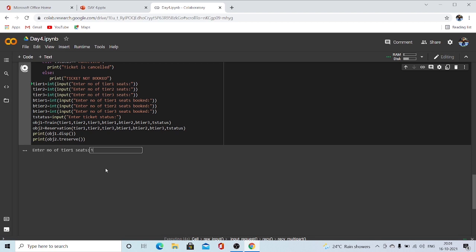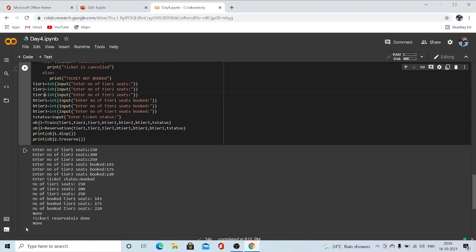So, as usual, let's take 150, 200, 250. Tier 1 booked are 145, 175, 220. Ticket status is booked. Yeah, we got it right. The output is number of tier 1 seats available, number of tier 2, number of tier 3, and then how many are booked.